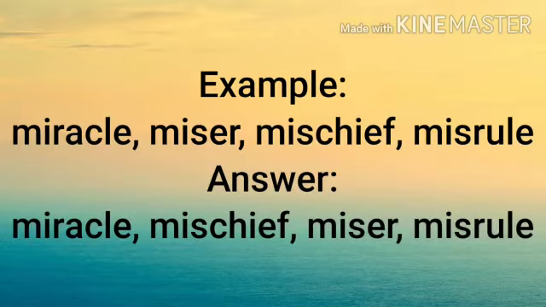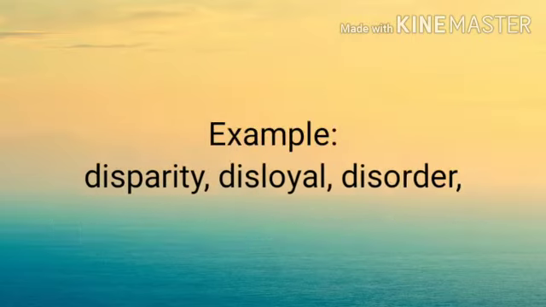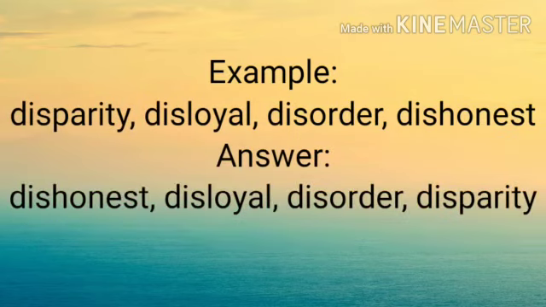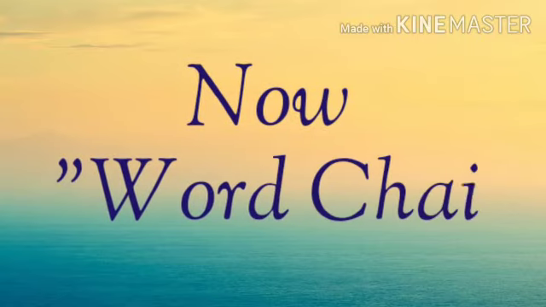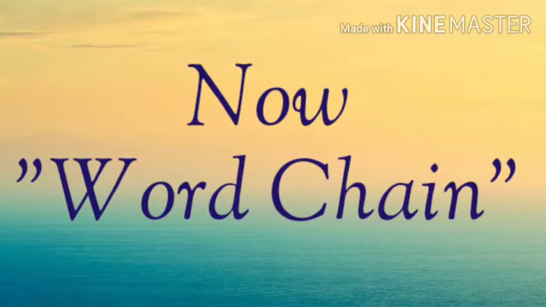Okay. Now another example here is miracle, miser, mischief, misrule. We have to arrange them in alphabetical order. The next example is disparity, disloyal, disorder, dishonest. Now the next topic we are going to do is complete the word chain according to the part of speech.